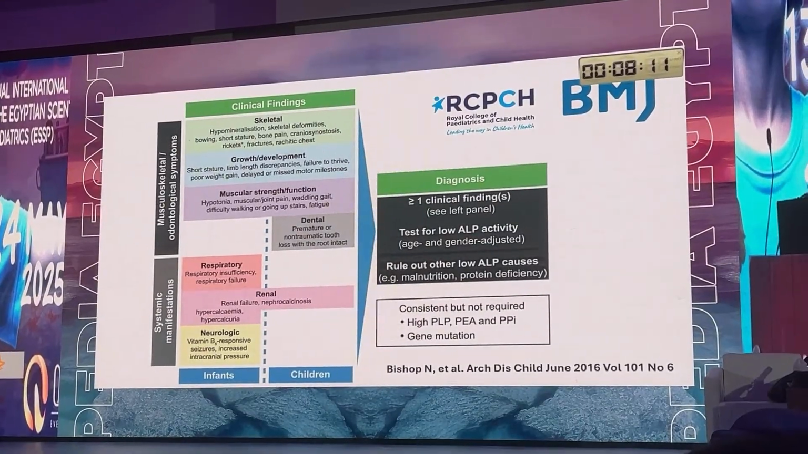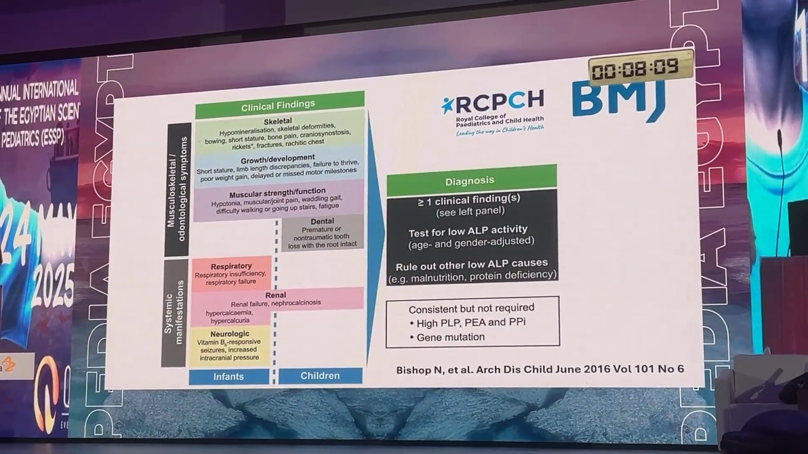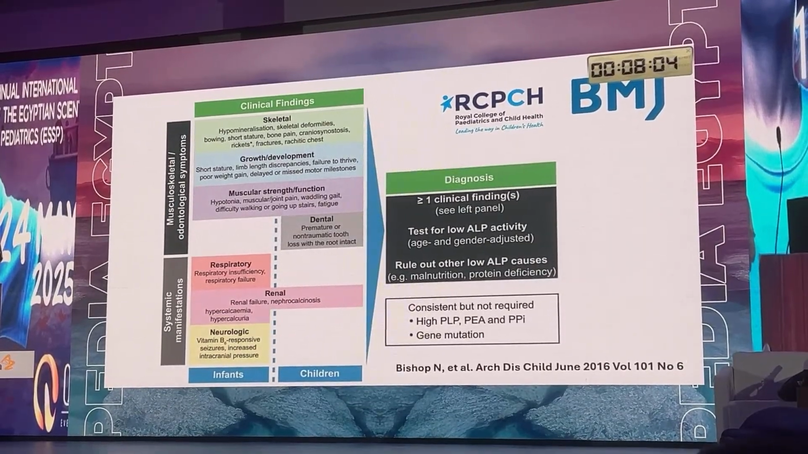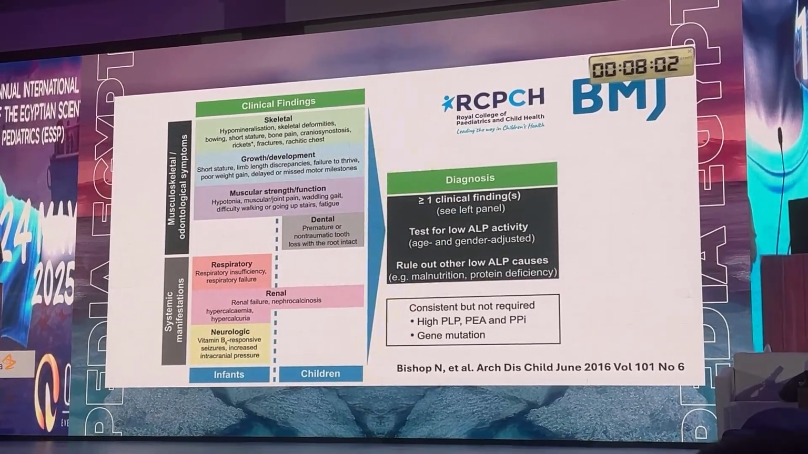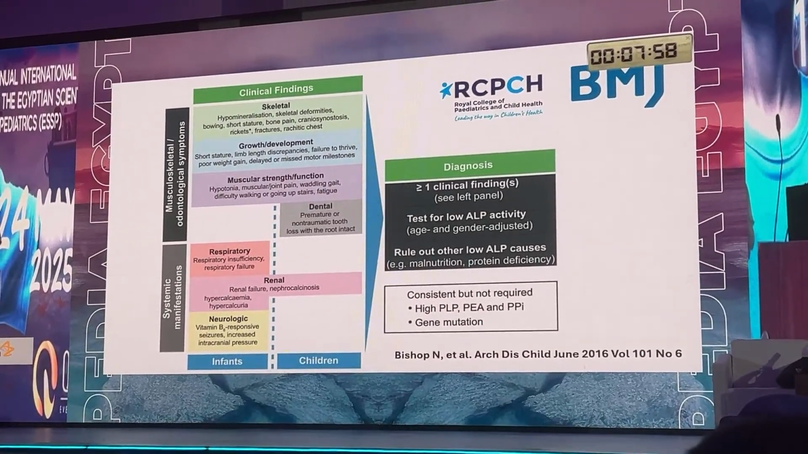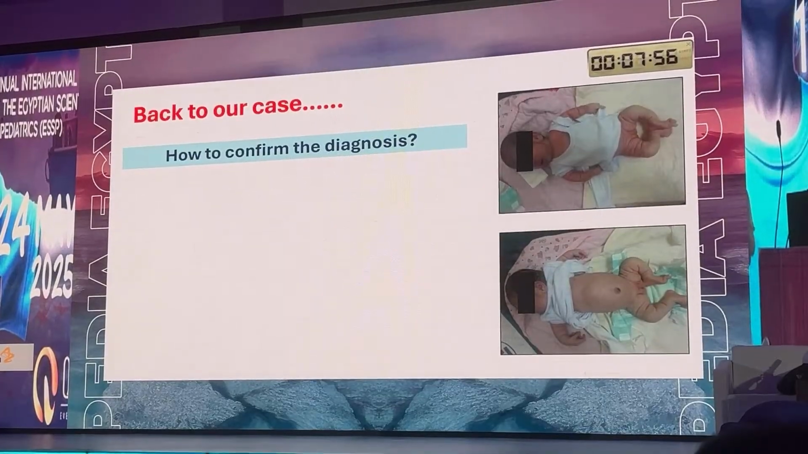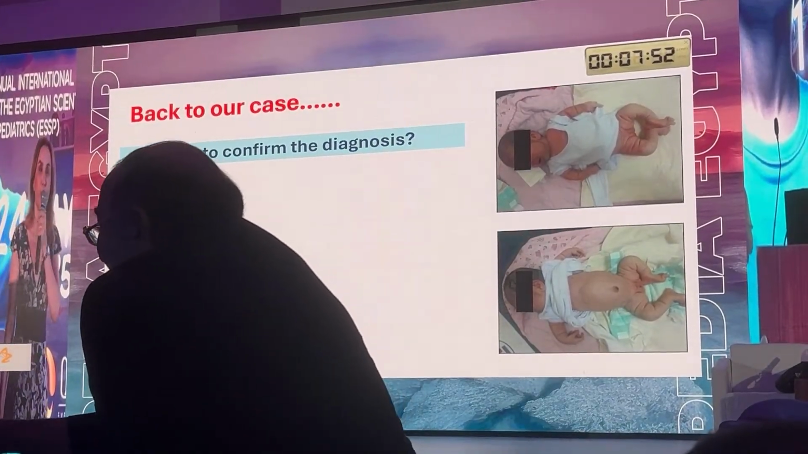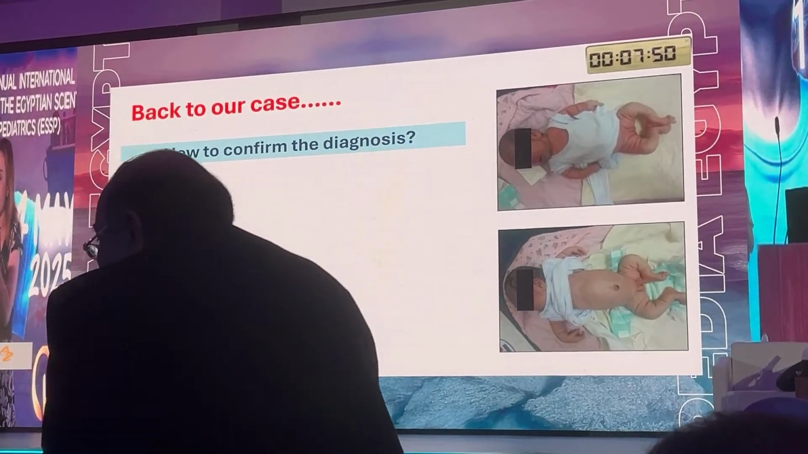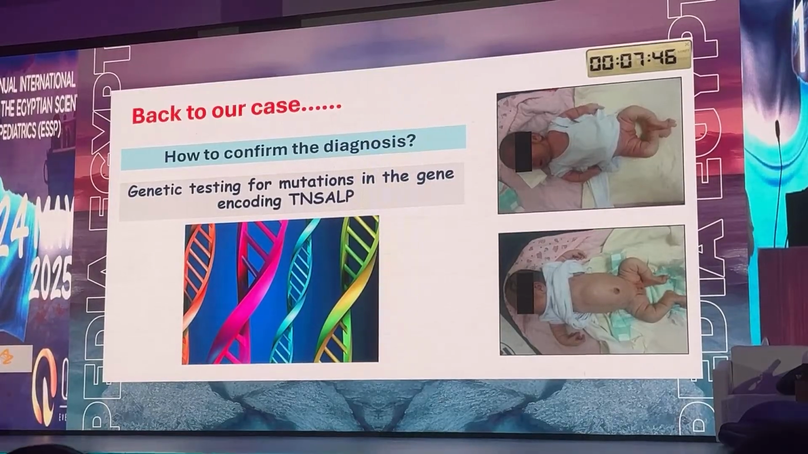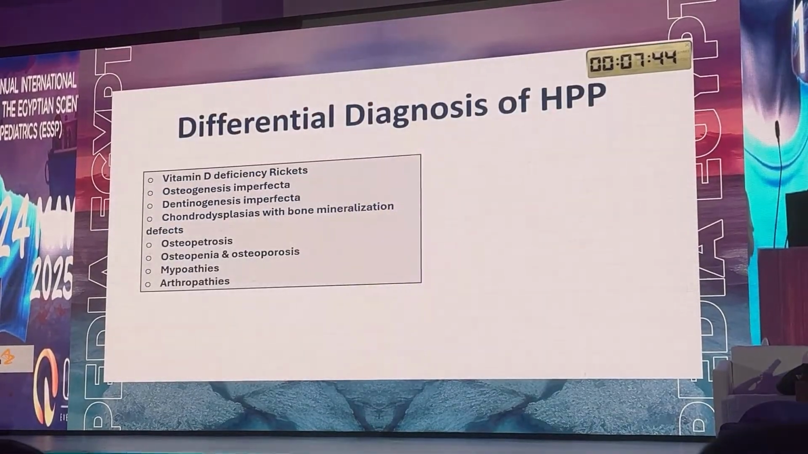And these are the latest guidelines for HPP published in the British Medical Journal, setting criteria for HPP: more than one clinical finding, low alkaline phosphatase, and you have to exclude other causes. So back to our case, how to confirm the diagnosis, of course, by genetic testing, encoding mutations in the tissue non-specific alkaline phosphatase.